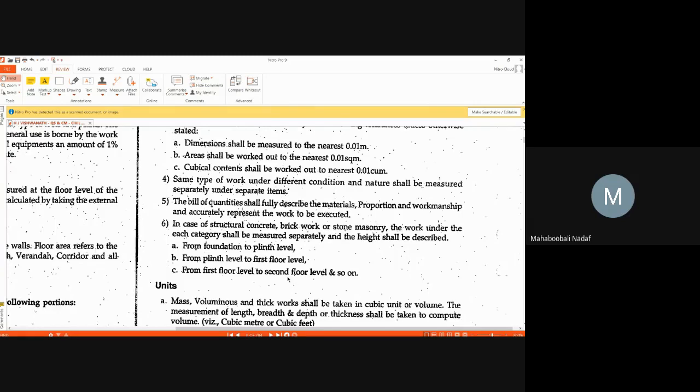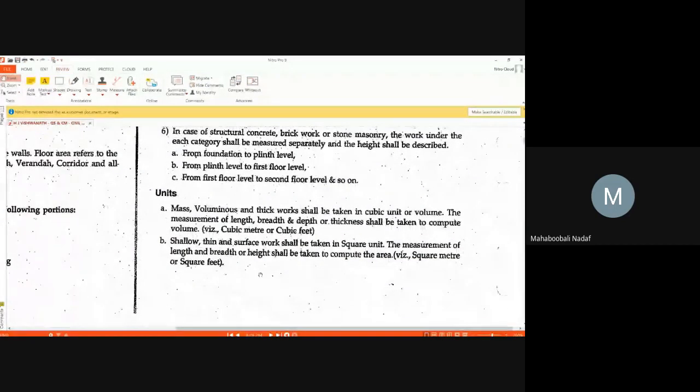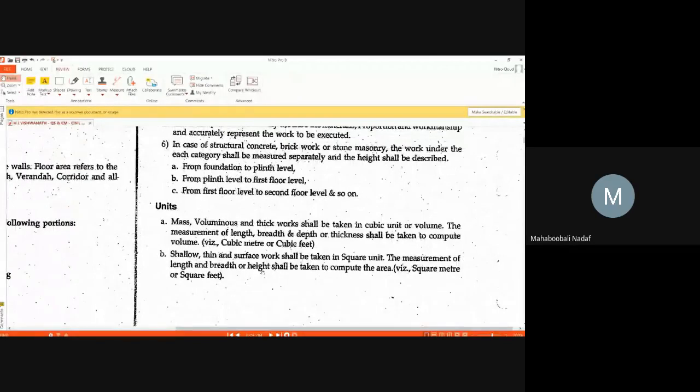Some general guidelines. Okay. Now, very important, what is that? Units of measurements. Very, very important. See here, bulk quantity is there. You want to measure it in volume. Bulk quantity such as excavation, concrete in column, concrete in roof, concrete in footing. These are done in volume. Volume is generally measured in cubic meter.